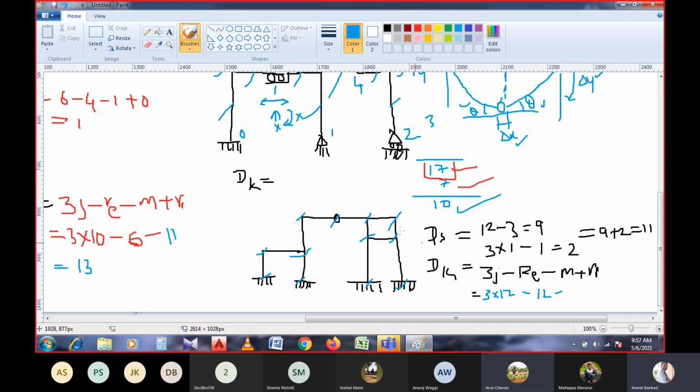Minus, how many members are here? Let us count. 1, 2, 3, 4, 5, 6, 7, 8, 9, 10, 11, 12. So how many release reactions are there? M dash minus 1. M dash is 2, right? That will be 2, that is 1. So now 12 into 3, 36. 36 minus 24, 24 plus 1 will be 11.